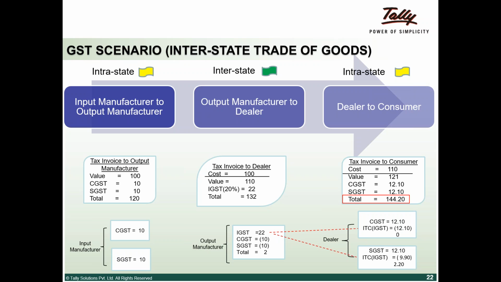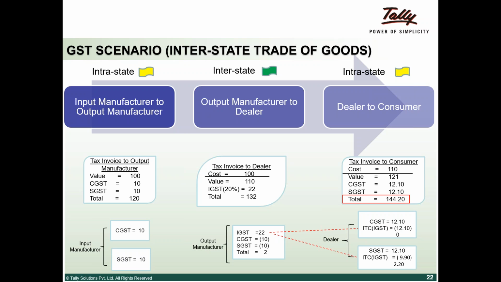Okay. The last level of the transaction is intrastate: the dealer sells to the end consumer. His value is 110 because he purchased at 110. He does a value addition of 10%. It may be value addition or a profit, whichever way you want to take it. So it becomes 121.